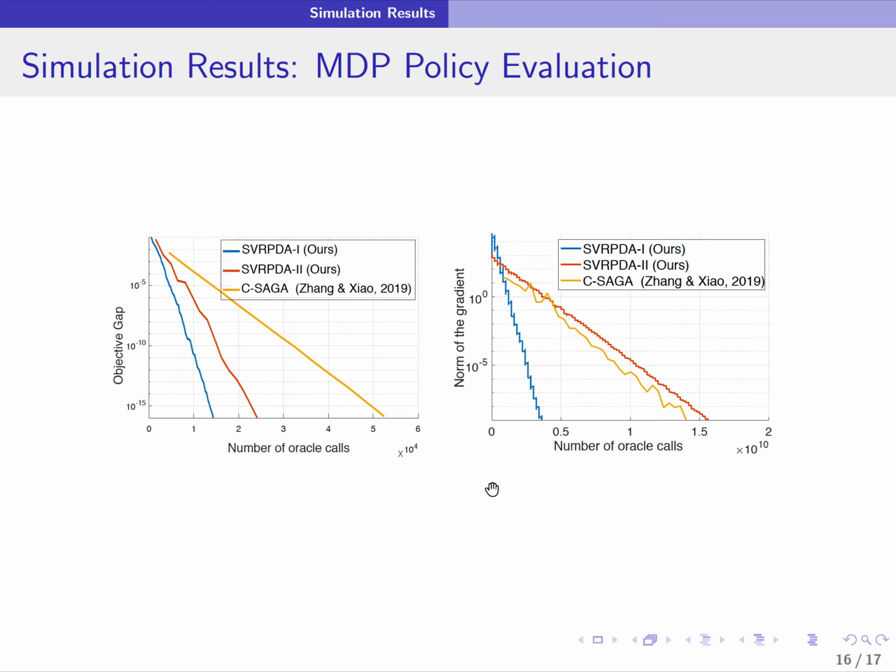We applied our algorithms to the MDP policy evaluation problem and compared them with the very recent CSAGA paper by Zhang and Shao, which was published in ICML 2019. We see that our algorithm performs better than the CSAGA algorithm too. We compared our algorithm only with CSAGA because CSAGA was shown to outperform all other existing composition optimization algorithms at that time.